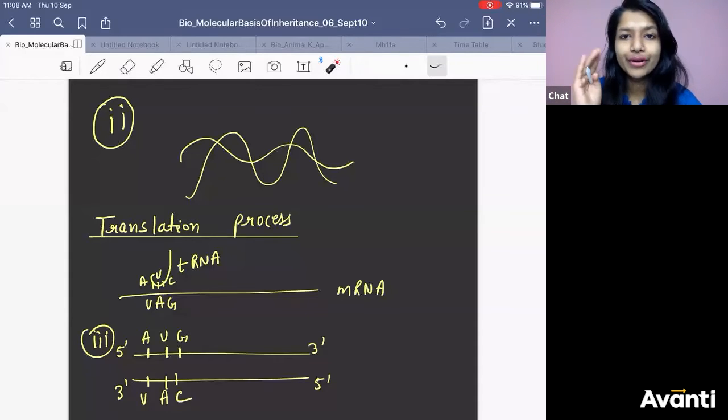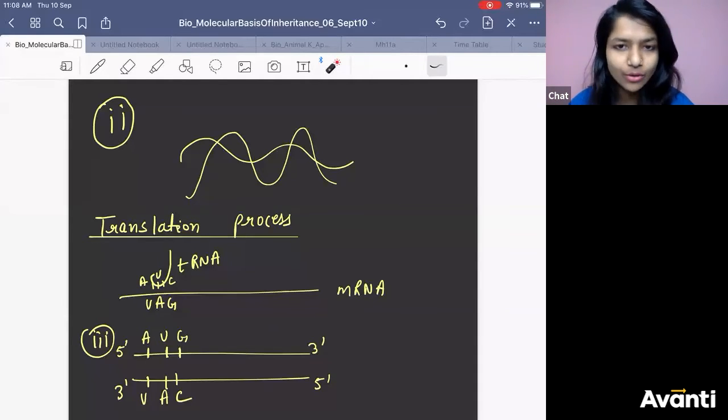So to reduce the complexity, we always have one single-stranded mRNA in our body, so that we can make a particular polypeptide chain, one protein chain. Is it clear? Now you can read NCERT and see if you are understanding everything or not.